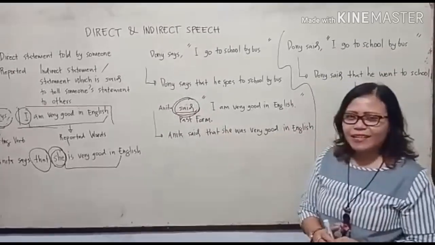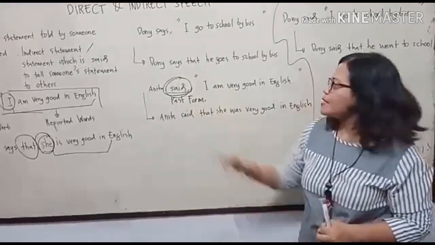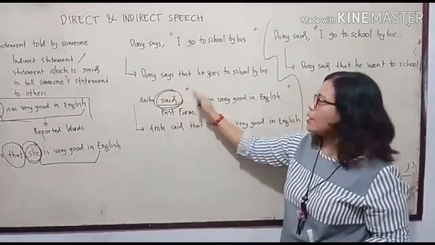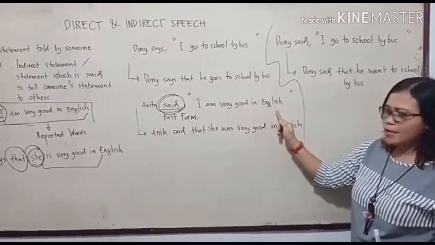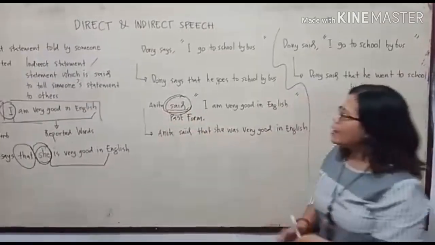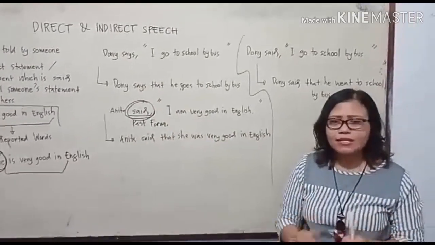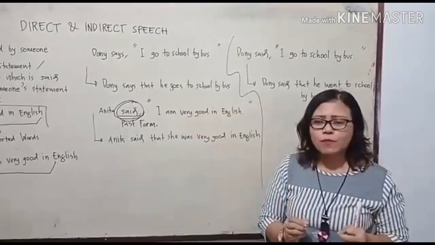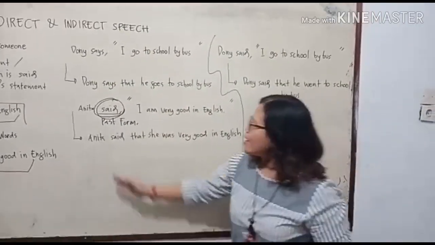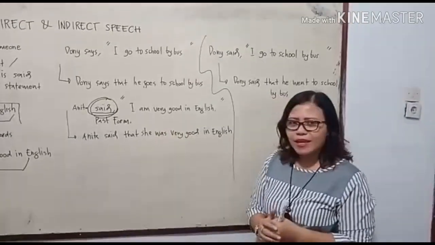Anita said. In the second case, we use said as the reporting verb. Anita said, comma, and quotation mark here, "I am very good in English." You can see that said is the past form of say. So how can we change this direct speech into reported speech? What did Anita say? Anita said that she was very good in English.